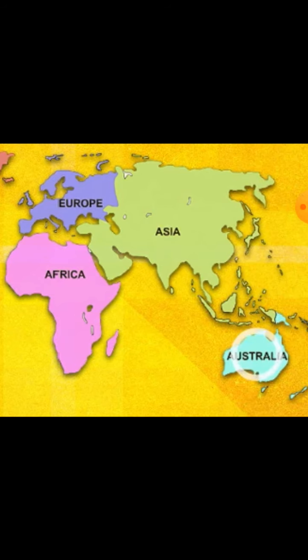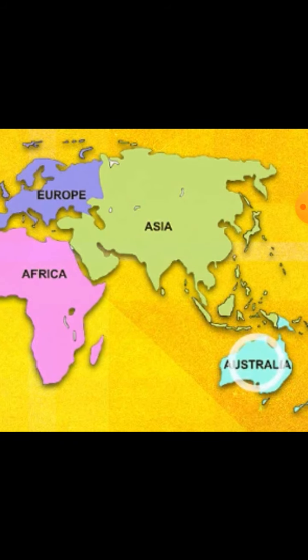The next is Australia. Australia is the smallest continent in the world. It is also the only continent which is both an island and a country.